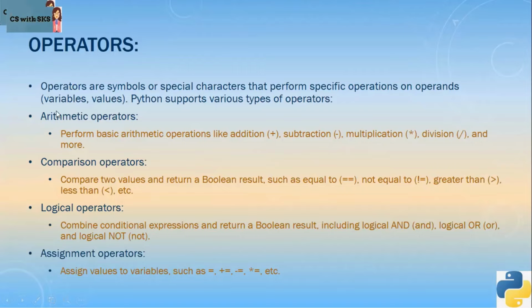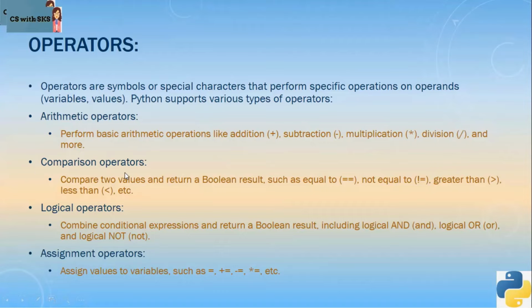So basically in Python, we have arithmetic operators, we have comparison operators, we have logical operators, and we have assignment operators. Under arithmetic operators, used for all kind of arithmetic or mathematical calculations like addition, subtraction, multiplication, division, and there are many more. We'll cover all these when we'll start our programs. We'll learn about all these.